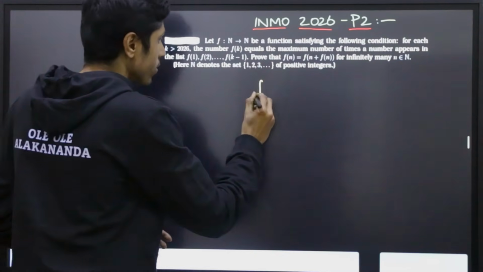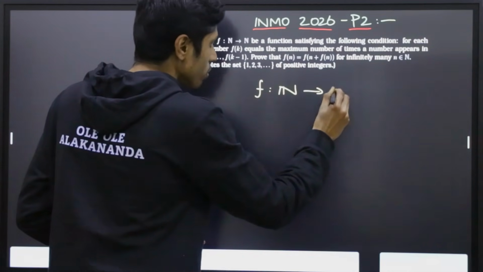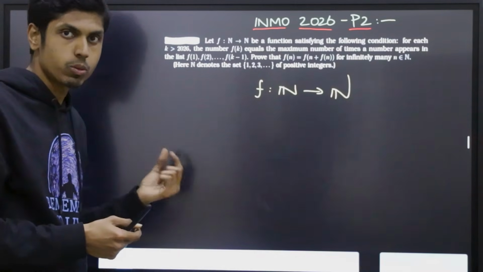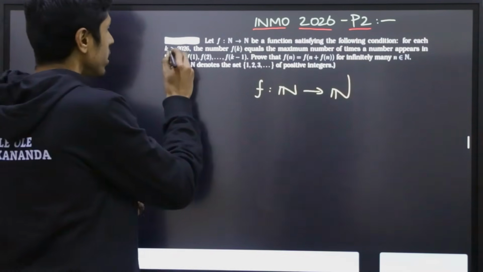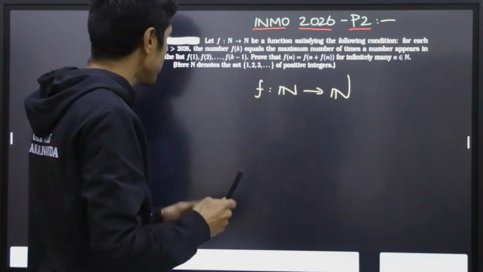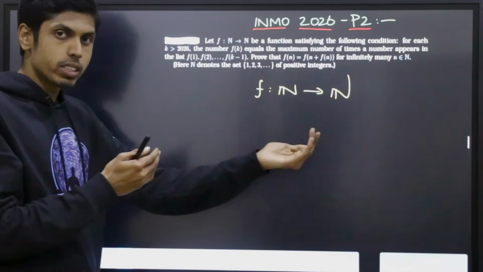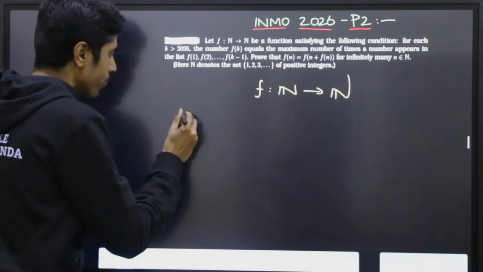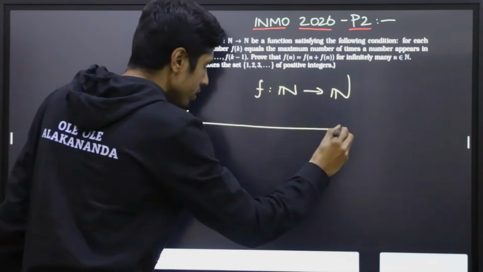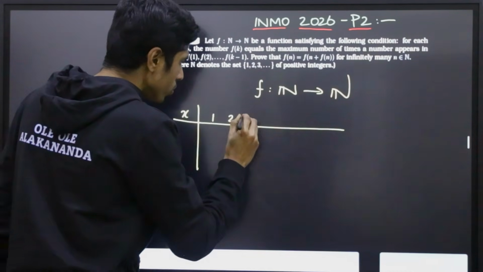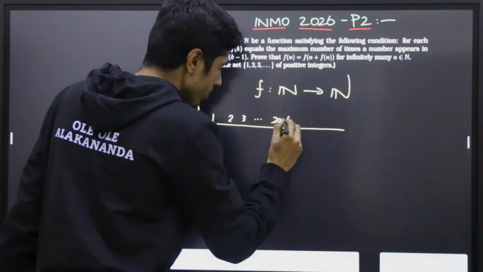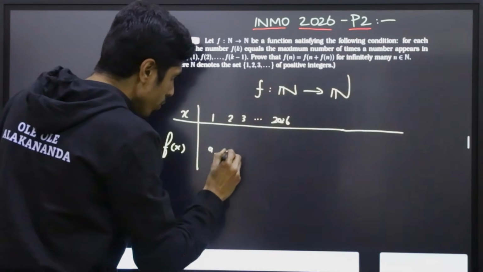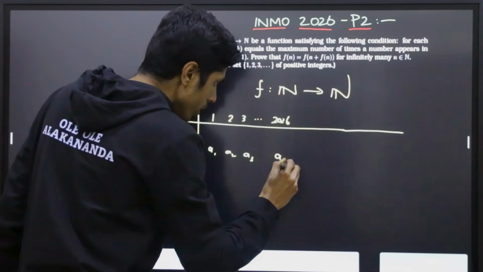You are given a function from natural numbers to natural numbers that represents the maximum number of times a certain number is repeated in the sequence. They are starting from k greater than 2026, so the function definition starts from 2027. All the functional values before that are assumed to be something. For example, let's take the values of x as 1, 2, 3 up to 2026, and the functional values at those points to be a1, a2, a3 up to a2026.